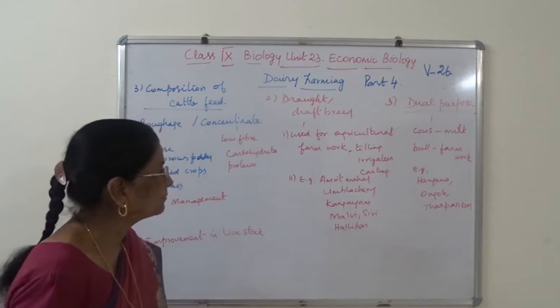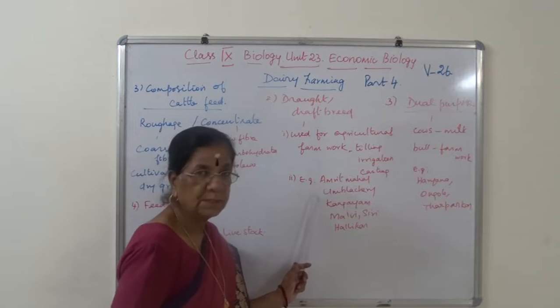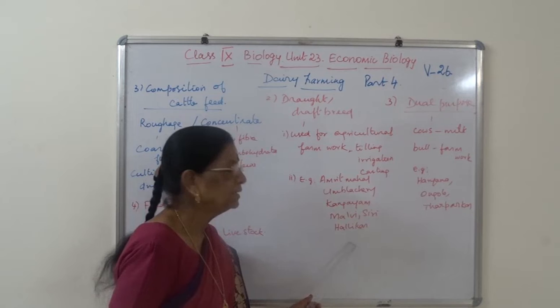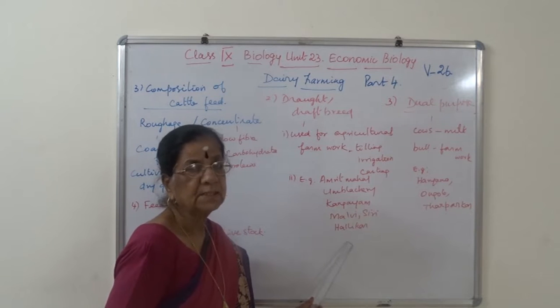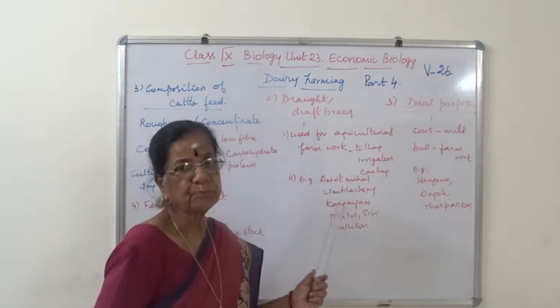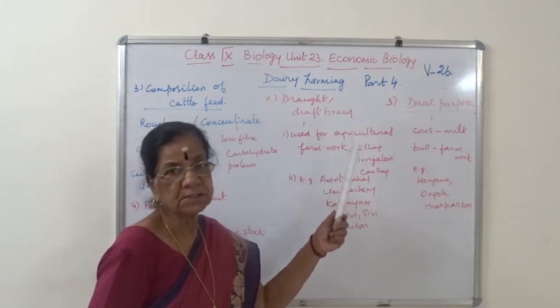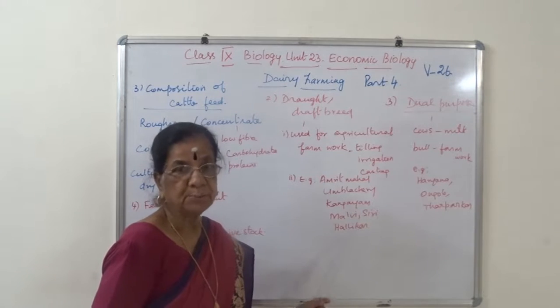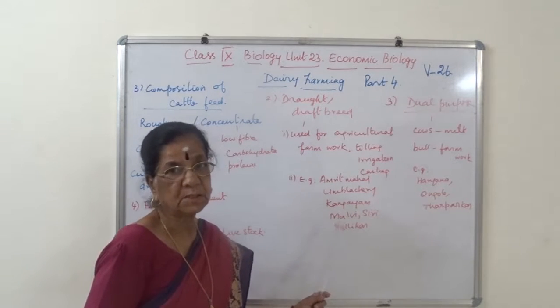Then examples, Amrit Mahal, Amblacheri, Kangeyam, Malvi, Sivi and Halikar. These are the textbook examples. As I said, when you see the picture presentation, continuation of this video 26, you can have all these pictures of these animals. Drought breed.